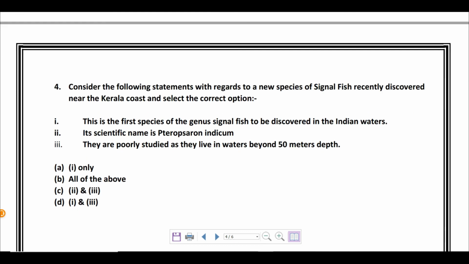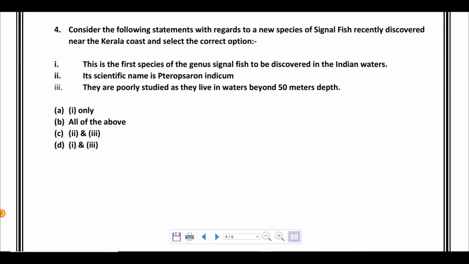Moving on to the next one. Consider the following statements with regards to a new species of signal fish. Okay, fourth question talks about signal fish. So we have a new species of signal fish which has been recently discovered near the Kerala coast, and you have to select the correct option out of the given ones. Correct statement out of the given ones.